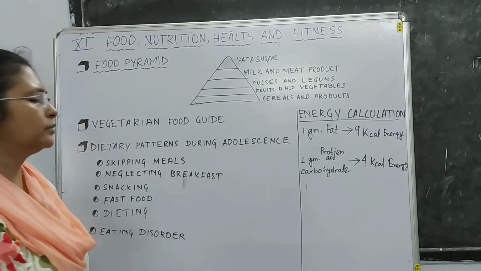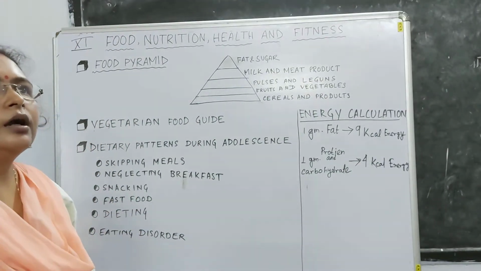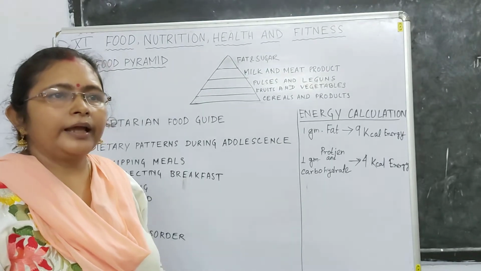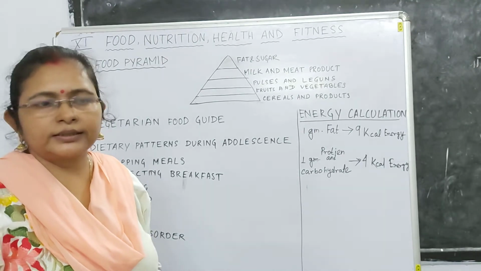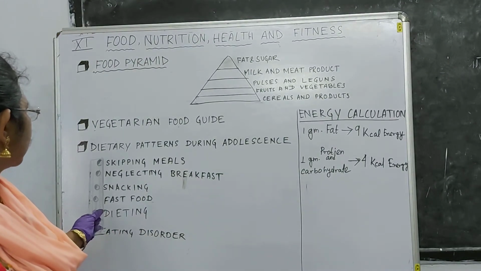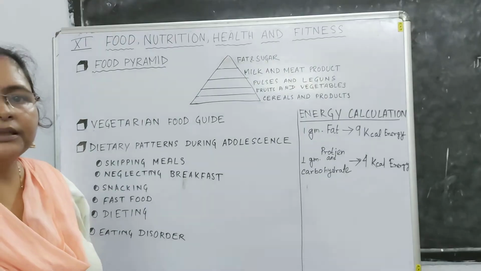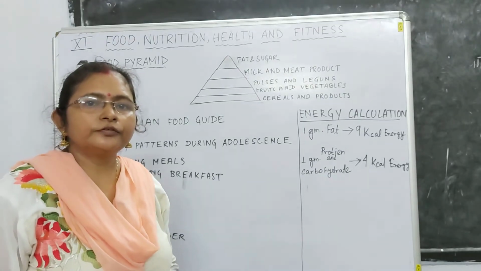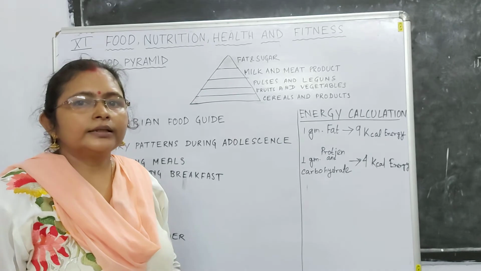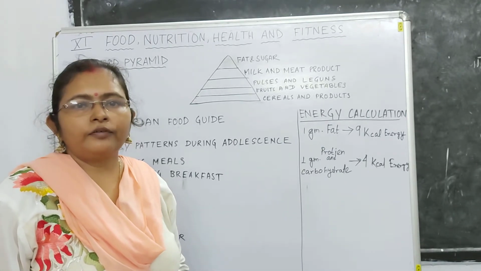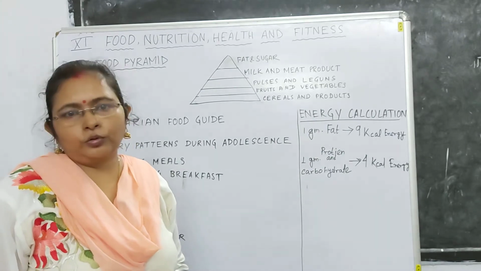Next, as you all know, you are in class 11, and according to your age group you are in adolescence. So today we are going to discuss the dietary pattern during adolescence. It means you can identify, by your own diet calculation, whether the food you take in this time is proper and balanced or not.